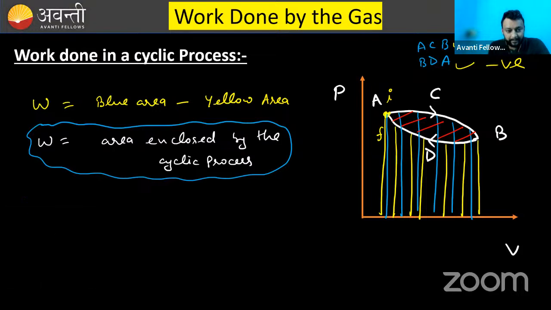First punchline is how you will decide whether work done will be positive or negative. For that, there is a simple trick. What is that simple trick?